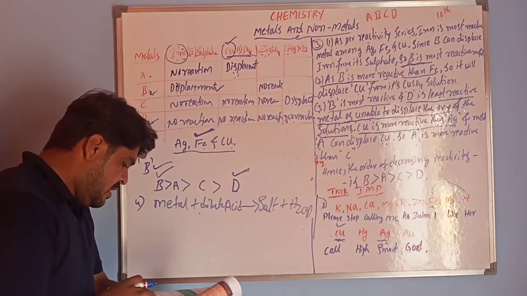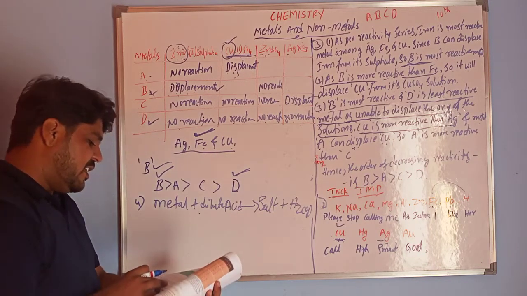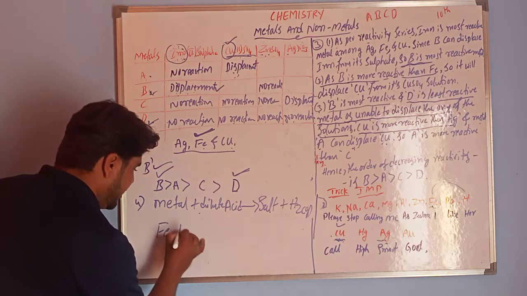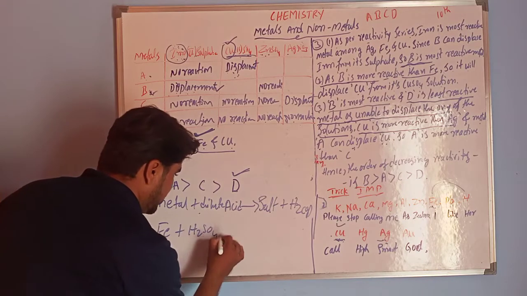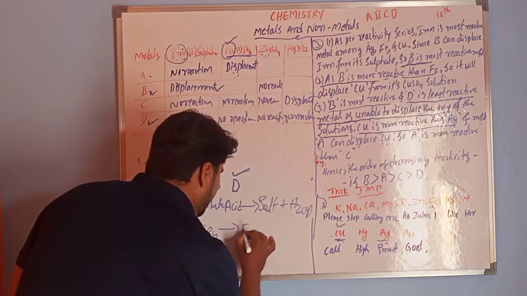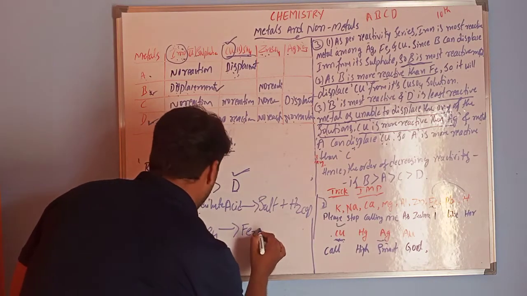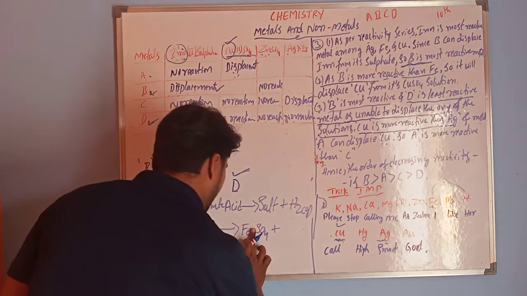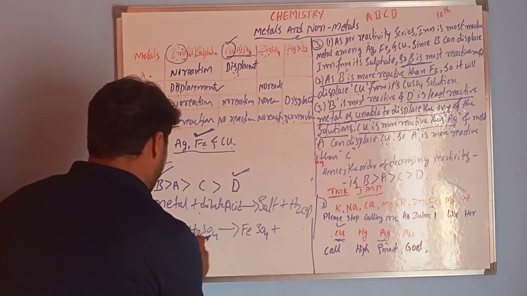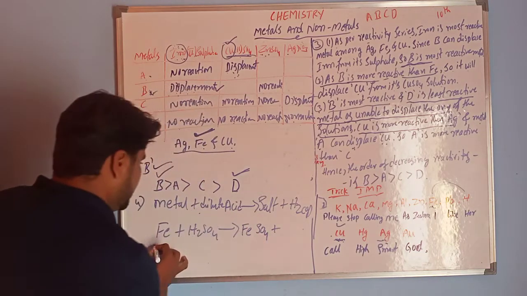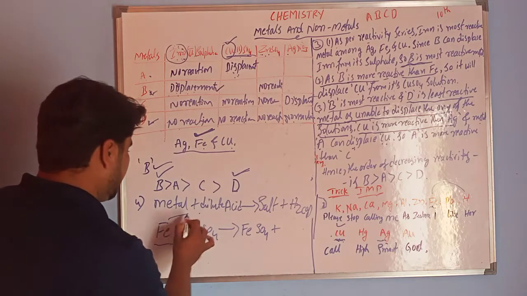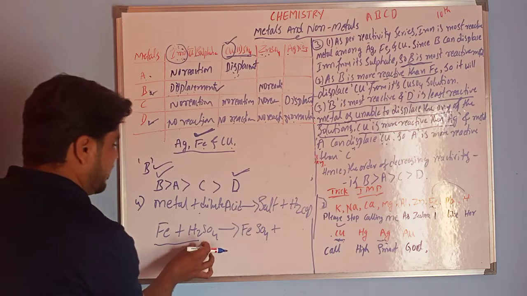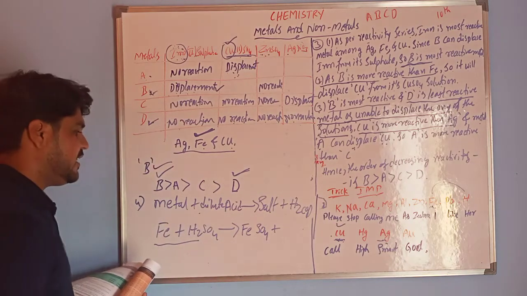Next, write the chemical reaction when iron reacts with H2SO4. Iron, Fe, reacts with H2SO4. This produces FeSO4, iron sulfate, and hydrogen gas. This is a displacement reaction.